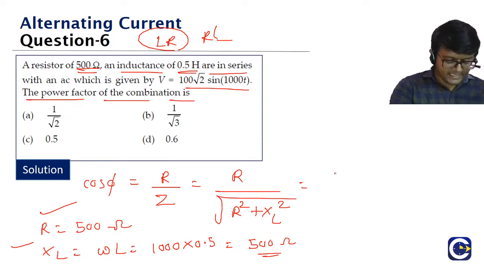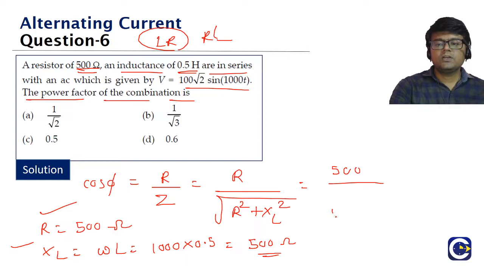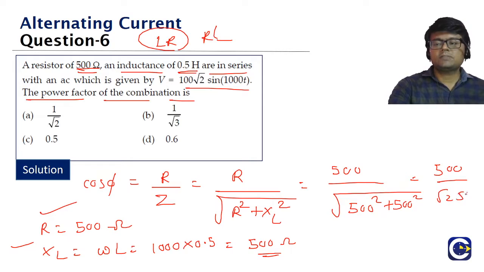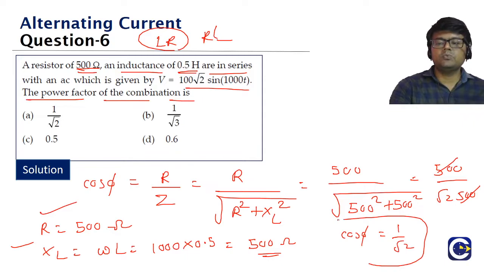Yes, guys, any answers for this one? 6th one, yeah. Trisha, you are saying A. Fine. Akash, you are also saying A. So what is it, guys? 500 by root of 500 square plus 500 square. Denominator is root 2 times 500. So the power factor cos phi is 1 by root 2.